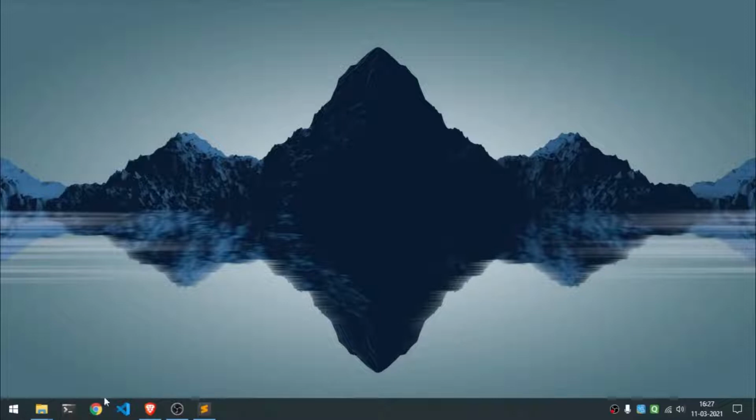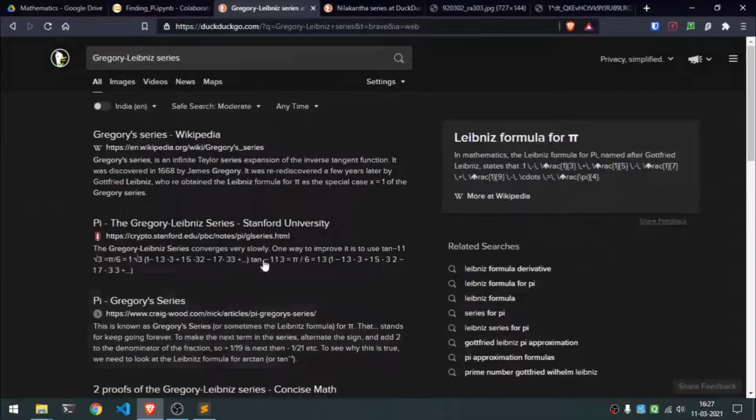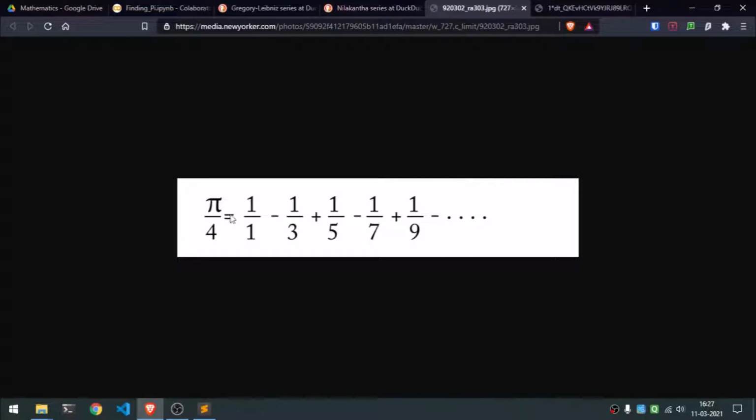We'll be using a specific series named the Gregory Leibniz series, and the other series is the Nilakantha series. Okay, so I'll just quickly show you. This is the Gregory Leibniz series, and this is the series that we'll be using in our programming to figure out the value of pi. So we'll compute this sum and then we'll multiply it by 4 and we shall get pi, hopefully.